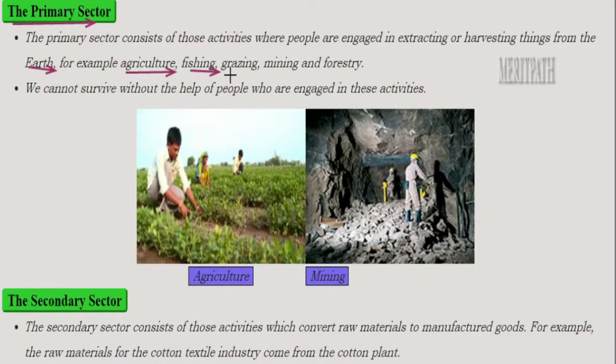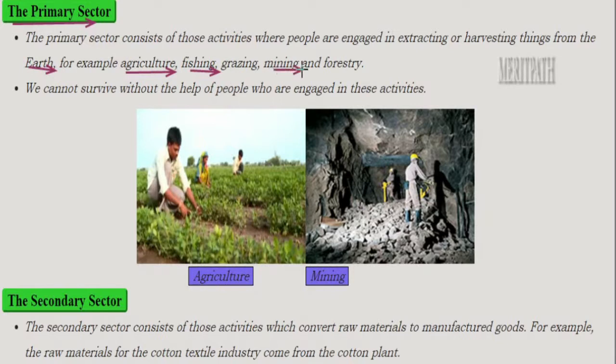When they eat the food, then they are able to produce milk, right? Then what do the farmers, or the people who are domesticating these animals, do? They extract the milk from these animals and sell it in the market and earn a living. So that is how by grazing also people are making a living.